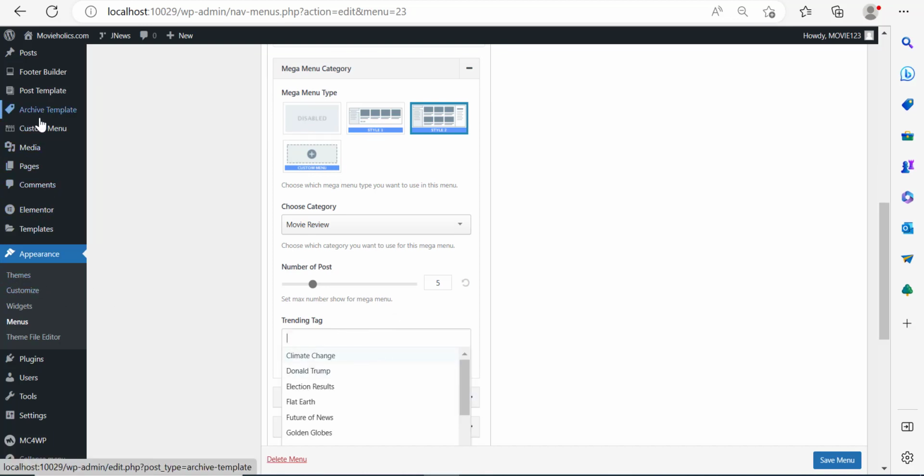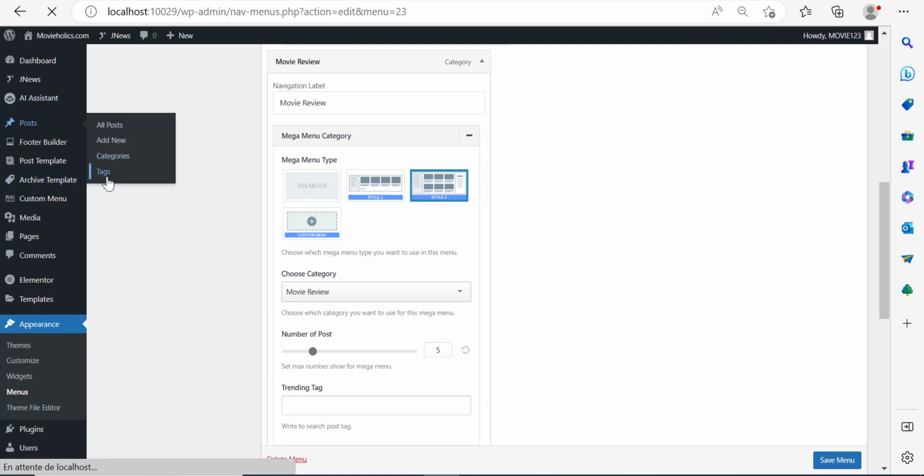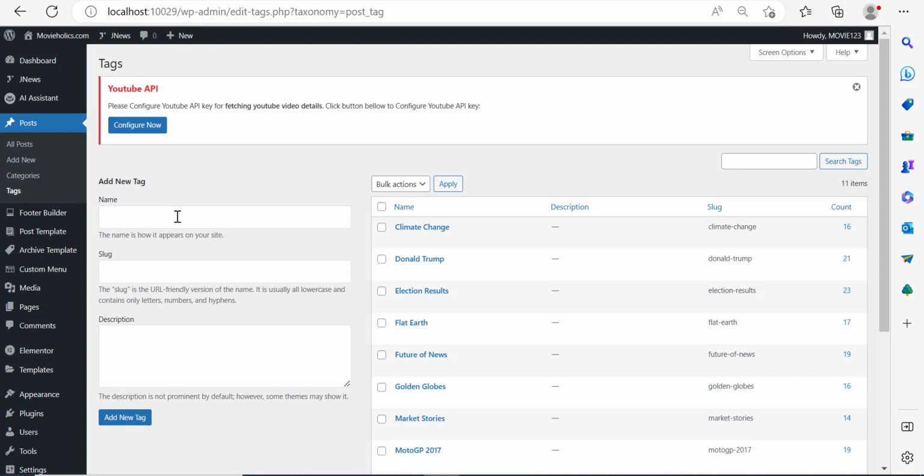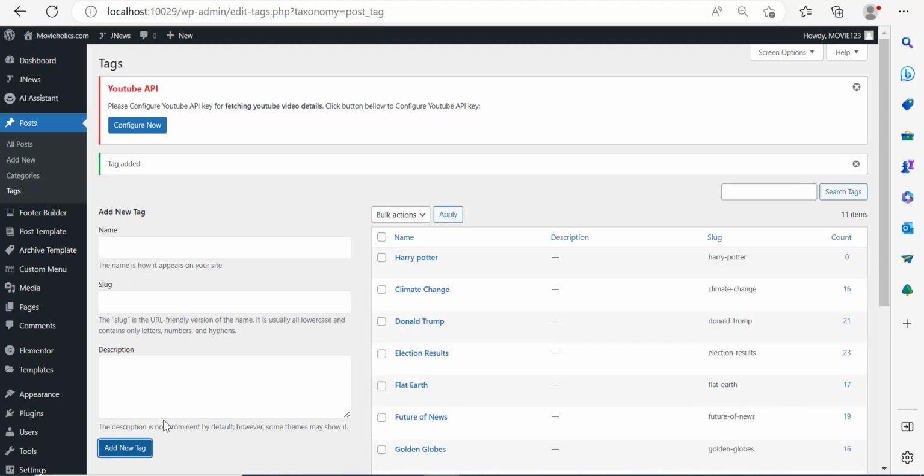So you need to come to posts, and you need to come to tags, and you need to add the tag first here. So for example here, add Harry Potter. It's good that you saw that problem on camera, by the way, because when you fall into it, you'll know that this is only normal. So if I add this as a new tag, I'm pretty sure that this will solve the issue.